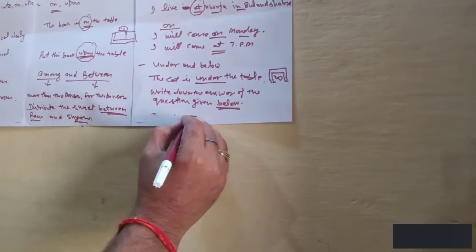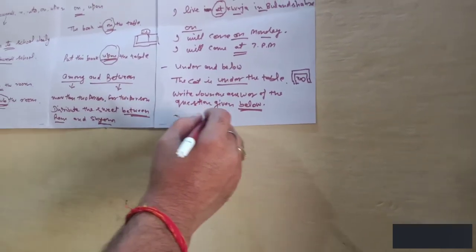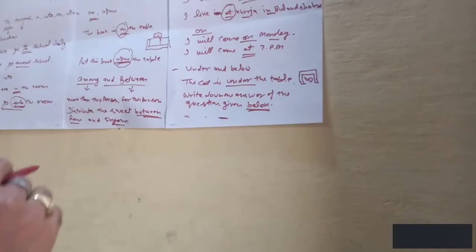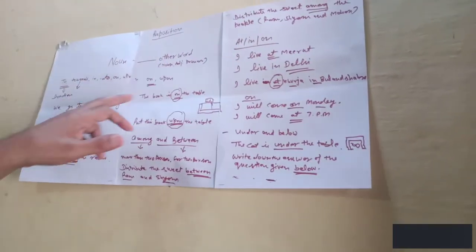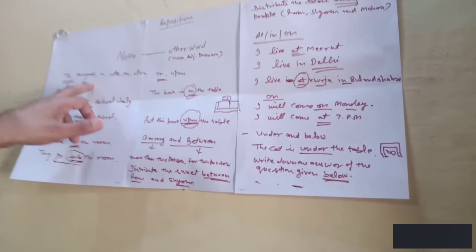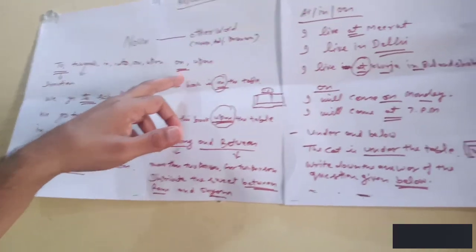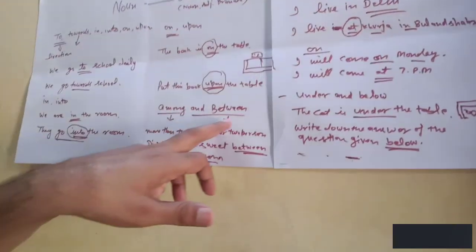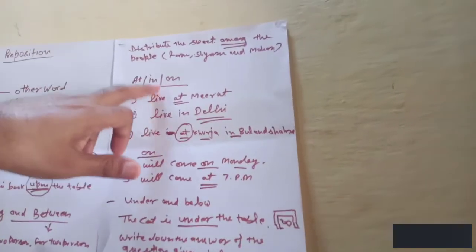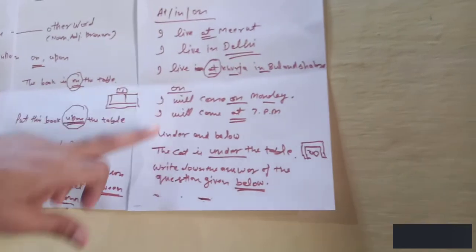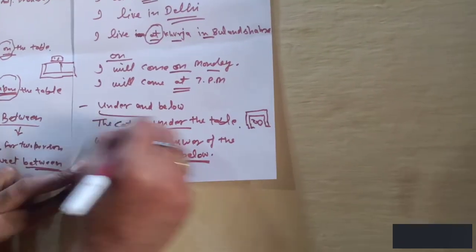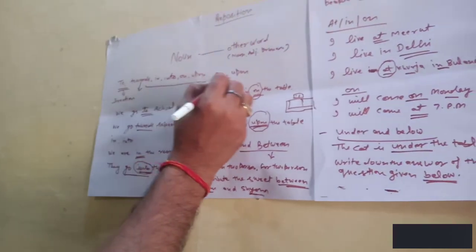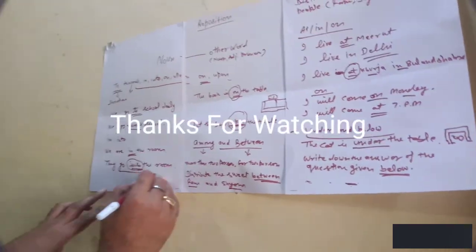So for today we finish this chapter with the topics we have covered: a few words, to, towards, in, into, on, upon, and among, between, at, in, on, under, and below. I hope you have understood these words. Okay, thank you.